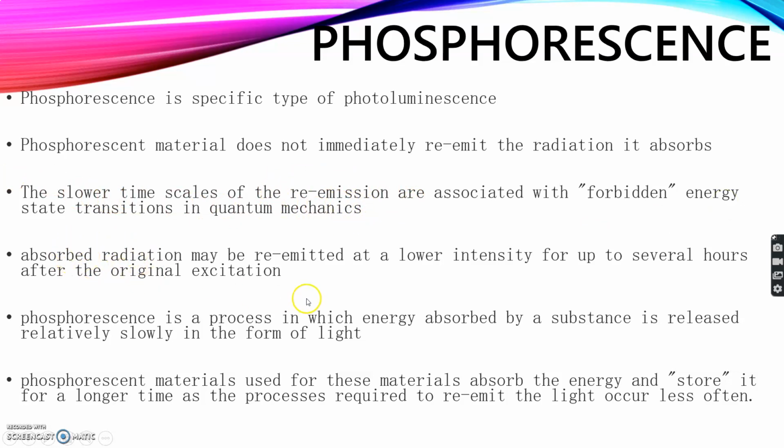The absorbed radiation is emitted at a lower intensity, and that emission can take up to several hours after the original excitation. Phosphorescence is a process in which energy absorbed by a substance is released relatively slowly. So, phosphorescent materials are also used to absorb energy and store it for a longer time, as the process required to re-emit light occurs less often.